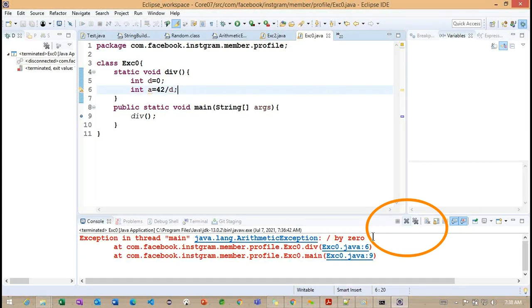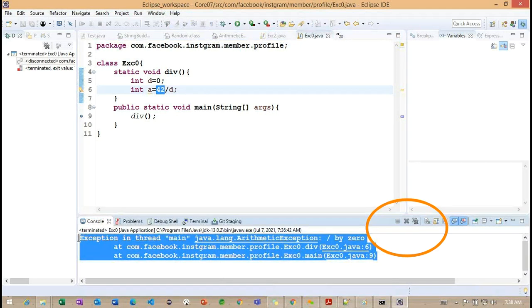The terminal is terminated here. So the current example is terminated here. We cannot move after this particular line number 6. Getting the point? We cannot move after this line number 6 here. So this is what we already identified here. This is the default message, and with a stack trace we are getting.